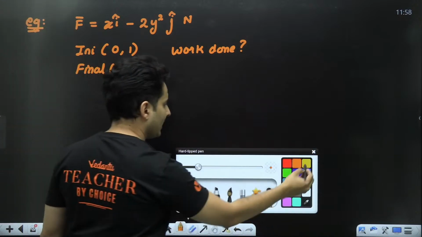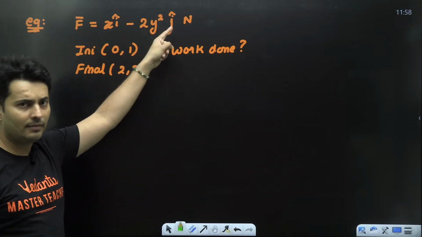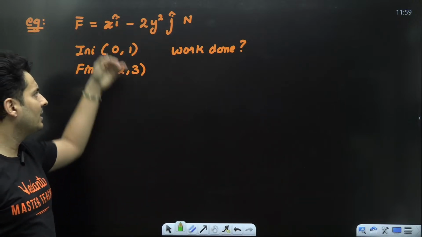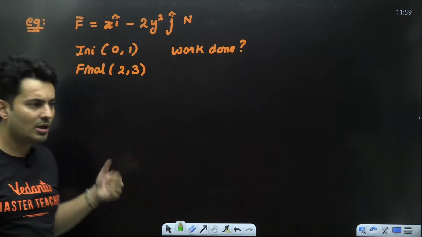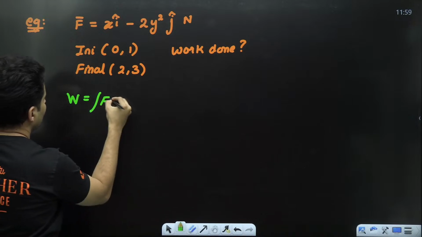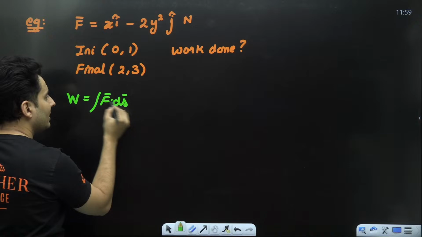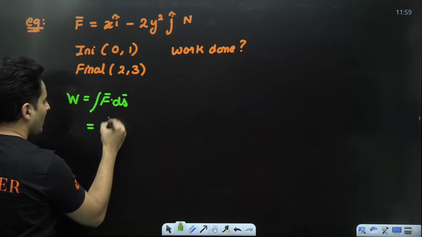As you can see over here, both i cap and j cap, both x and y are there. Both the coordinates are given for initial and final location. Let's start with our basics. Work done is basically integration of force dot displacement. But whenever there is a 2D question, remember what you will do.